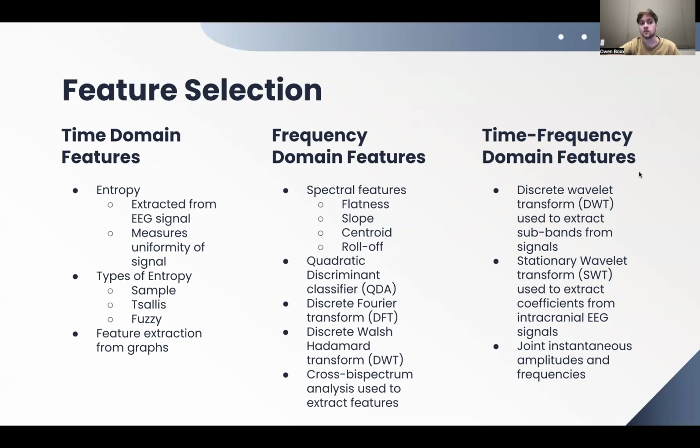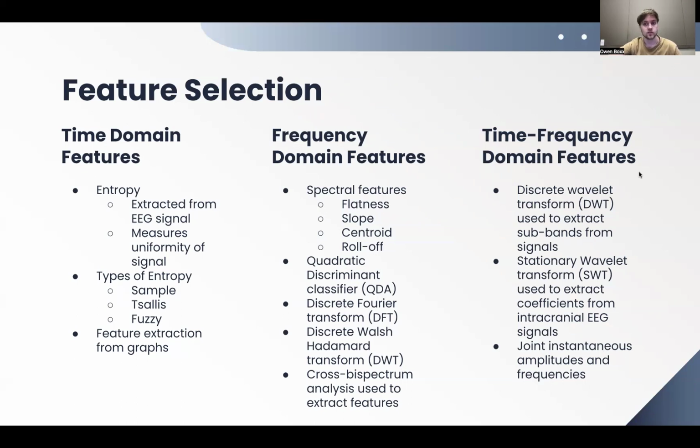For the time domain features, entropy was the biggest one. It's extracted from an EEG signal and measures the uniformity of that signal. Types of entropy discussed included sample entropy, Shannon entropy, and fuzzy entropy. And the feature extraction came from graphs, graph nodes, and spatial graphs.